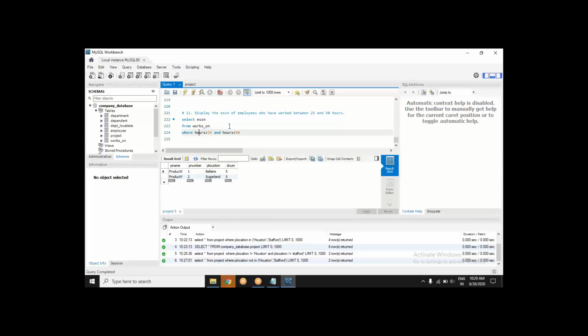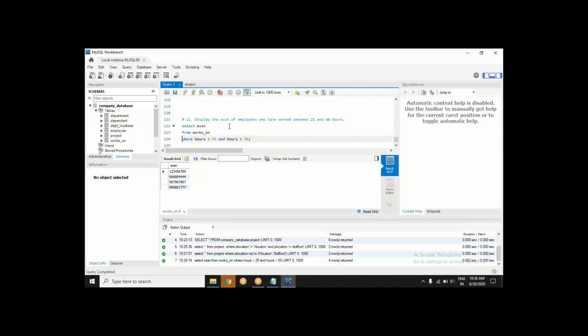Where the condition is hours greater than 25 and hours less than 50. And there are 4 people. Now, should it be less than and greater than, or should it be less than or equal to, greater than or equal to? What do you make out from this question? Minute difference. Very minute difference.